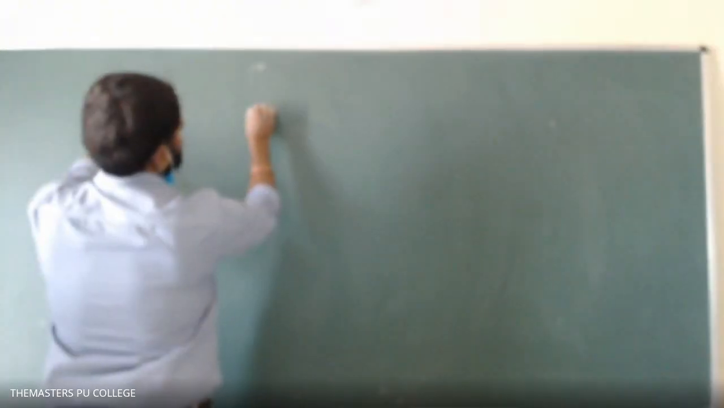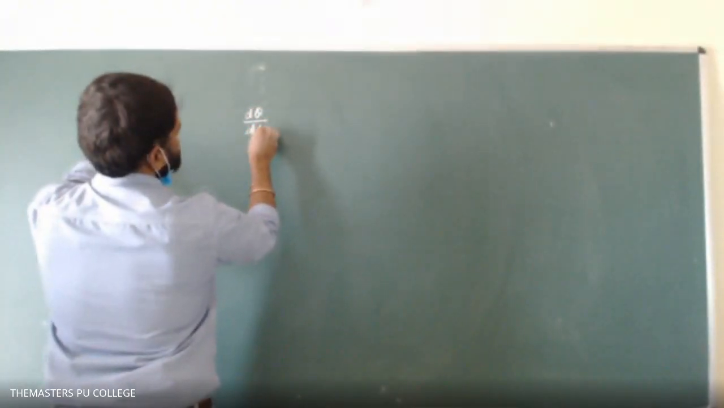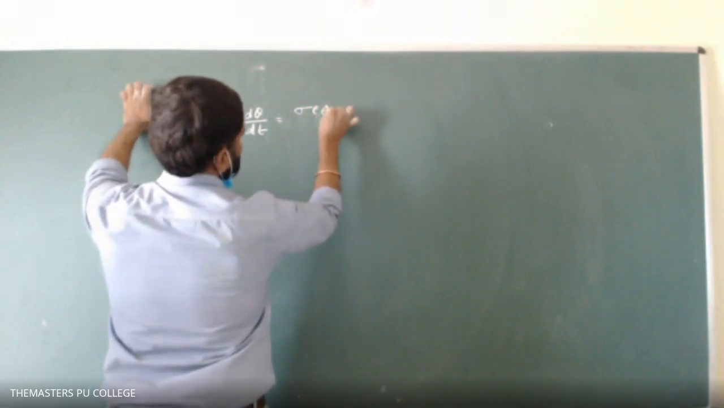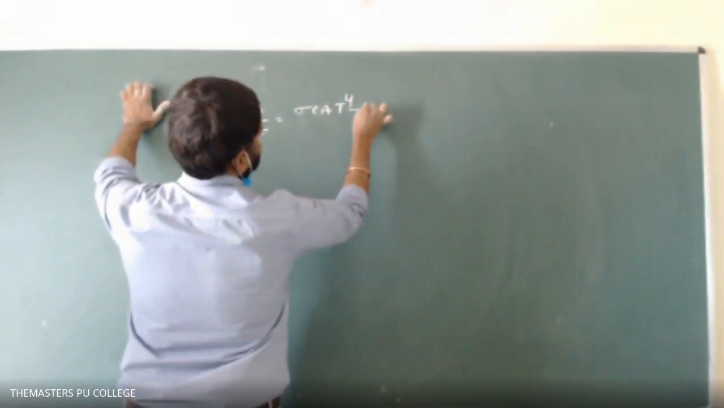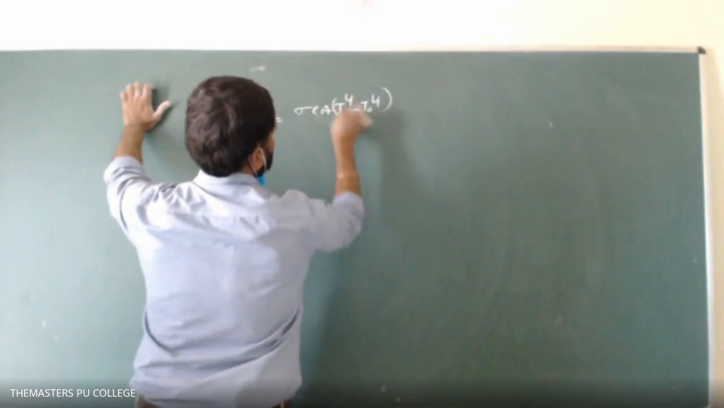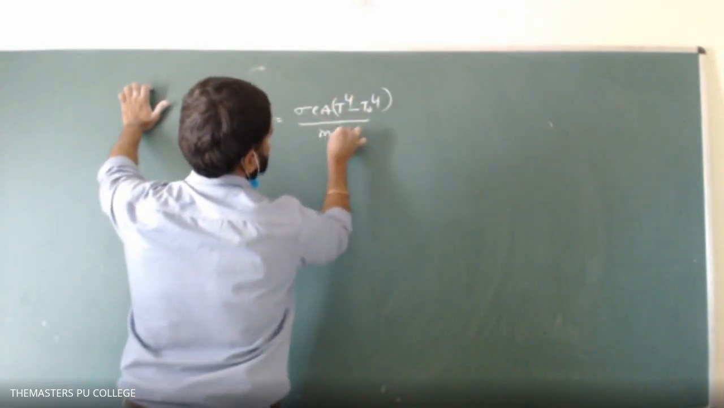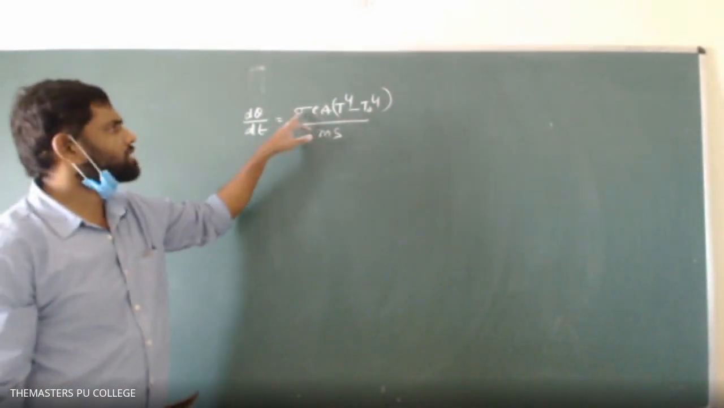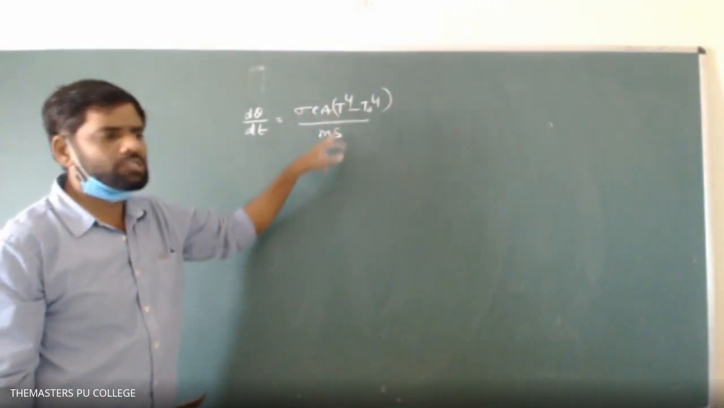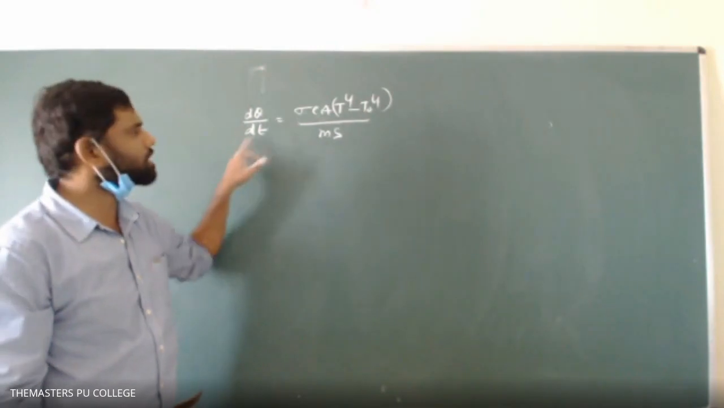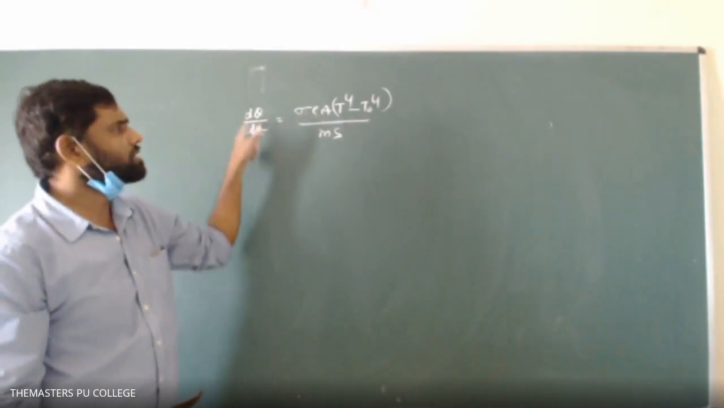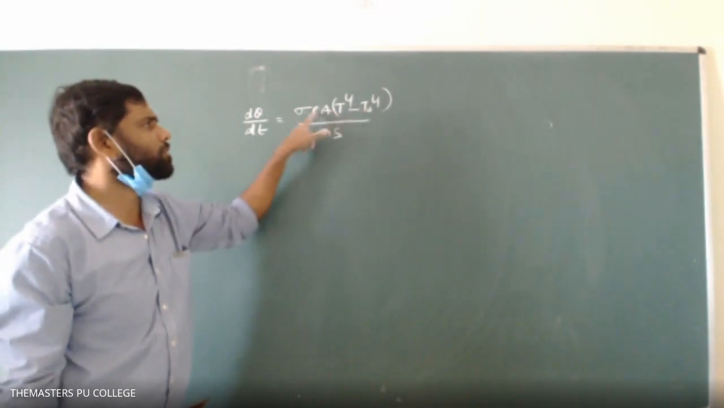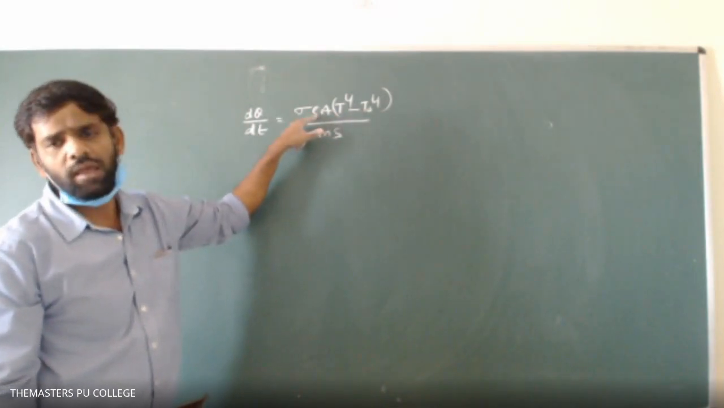d theta by dt equals sigma E A (T to the power of 4 minus T naught to the power of 4) divided by m s. Generally, it might be sigma A T power 4 by m s for a black body, but these are not black bodies. That's why the temperature of the surroundings is also considered, so I took T naught to the power of 4, and emissivity is also included. Clear, students?